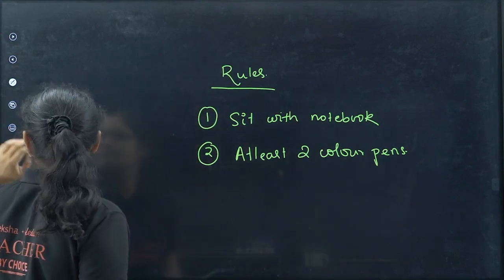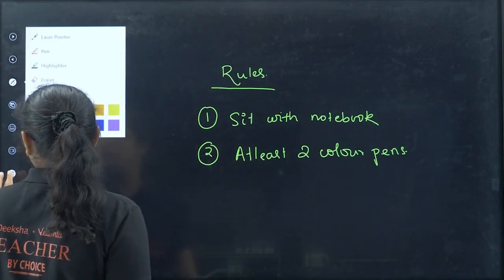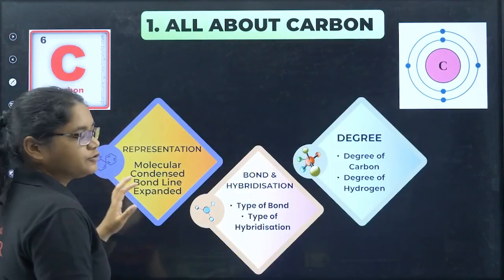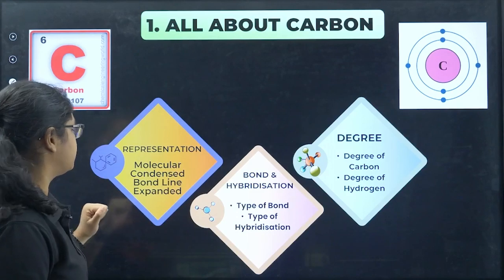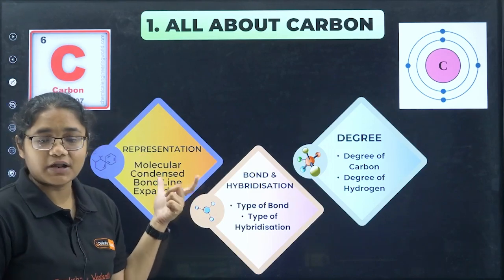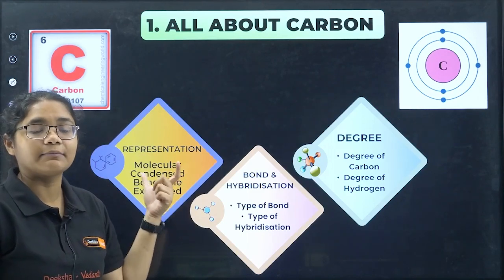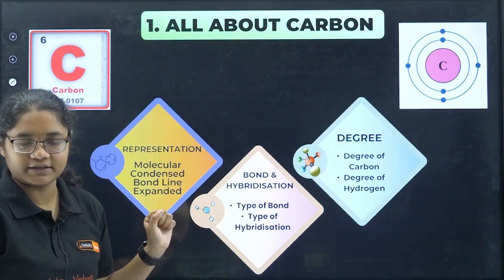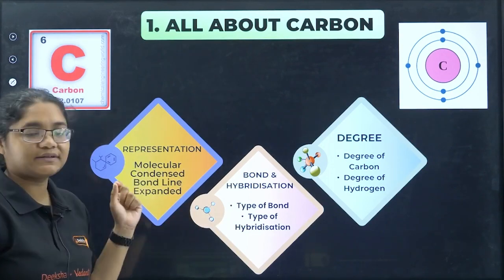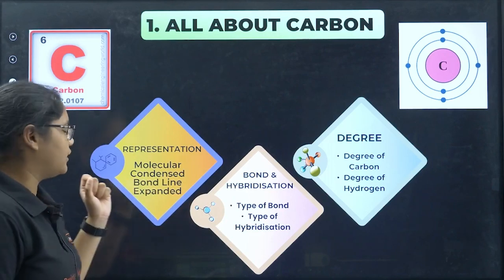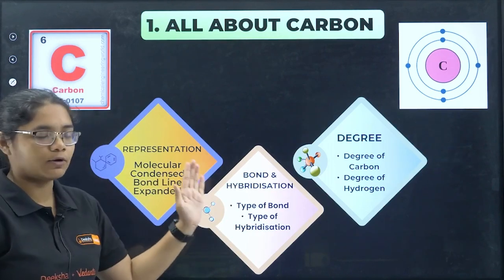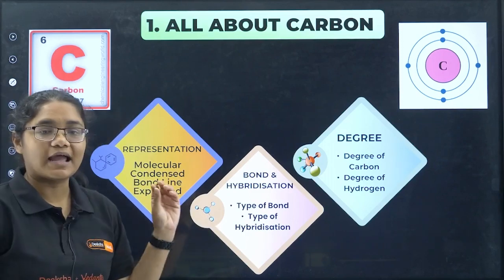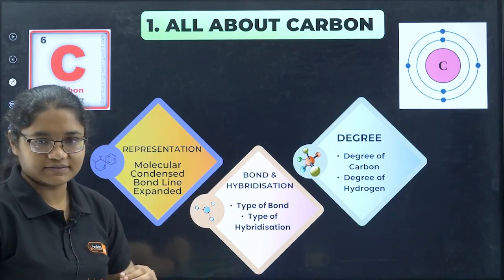Now we can move forward to the class that is all about carbon, the first topic. In this, what all things will we be talking about? Representation. How do we represent organic compounds? What are the different ways of representation? Molecular representation, condensed formula, bond line formula, expanded formula. These are the 4 things that I will be discussing under representation.